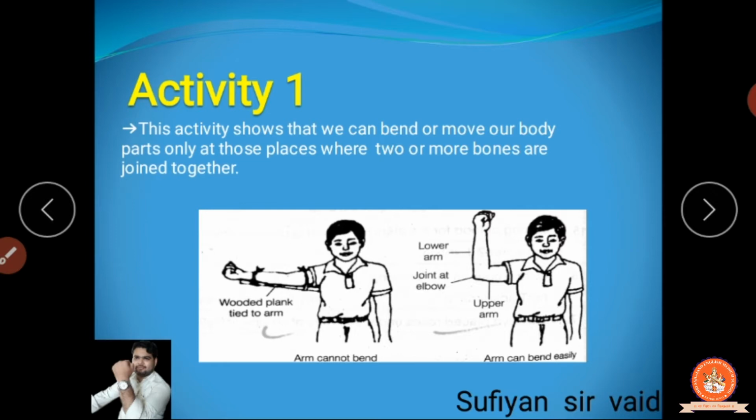Okay. Now, to understand how the bones work and how they move, let's go for an activity. Suppose this is our hand. Clear? Now if we want to bend our hand, is it possible? Yes, with the use of the elbow. With this elbow we are moving our hand. This is the lower arm, this is the upper arm, and this is the elbow joint. Both bones are joined at this position. You can see this red dot, that's the elbow.